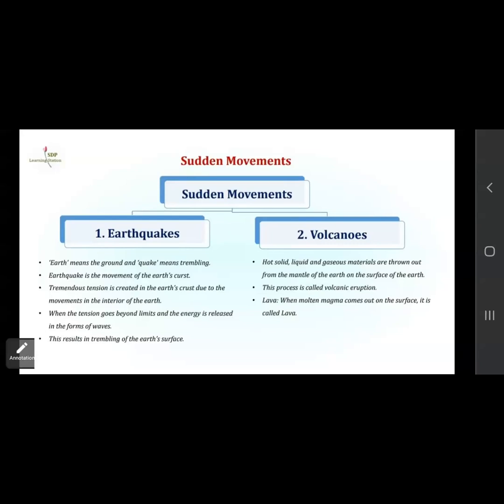Hot, solid, liquid, and gaseous materials are thrown out from the mantle of the earth onto the surface of the earth. So from the mantle, the interior part of the earth, these hot, solid, liquid, gaseous materials are thrown out on the surface. This process is called volcanic eruption. For example, what is lava? When molten magma comes out on the surface, it is called lava. So the very hot material that is coming out on the surface is given the name lava.